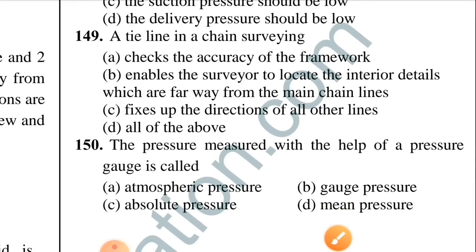Question number 149. A tie line in chain surveying, option B is correct, enables the surveyor to locate the interior details which are far away from the main chain lines. Question number 150. The pressure measured with the help of a pressure gauge is called. Option B is correct, gauge pressure.